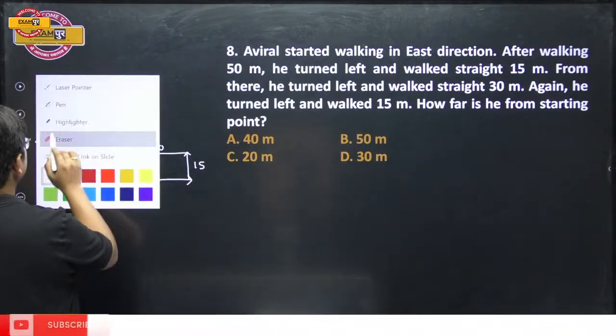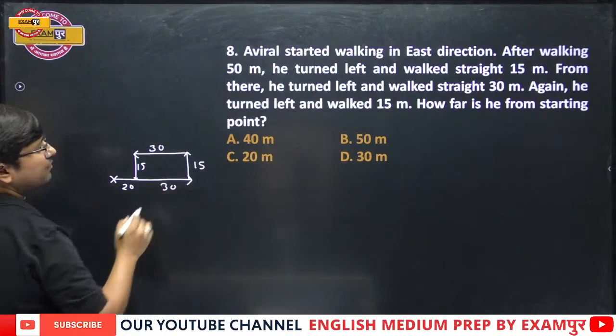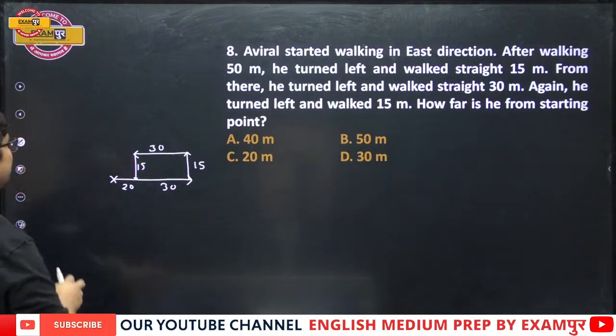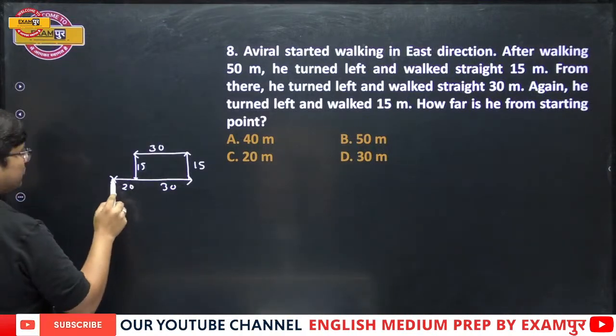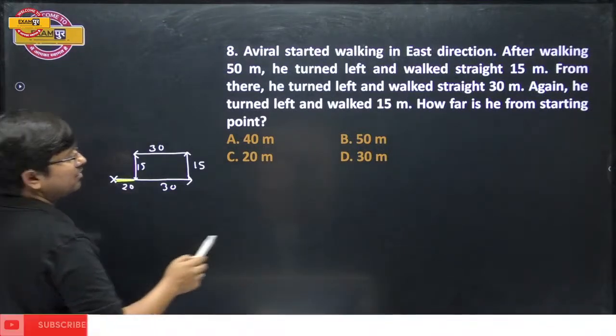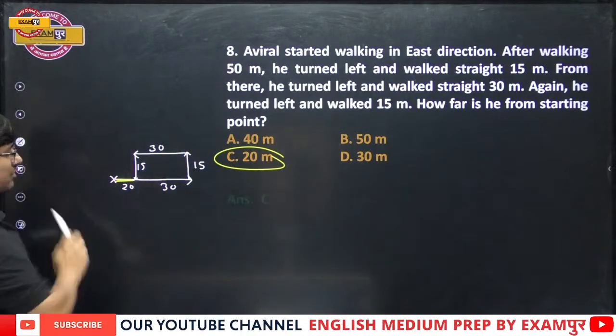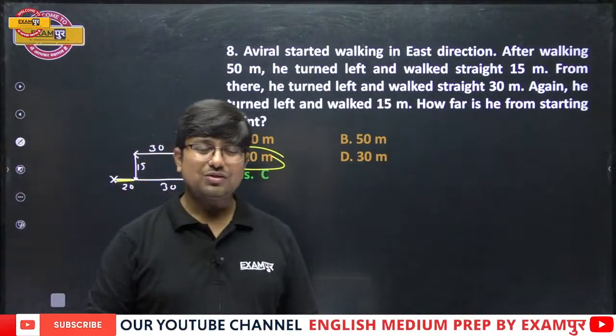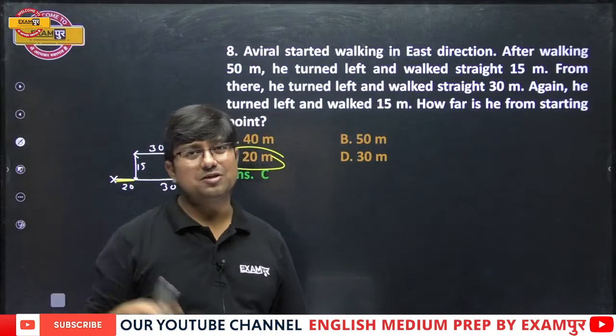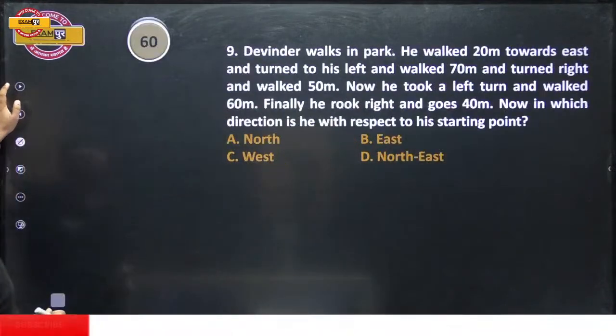Alright, fine, everyone. How far is he from the starting point? From the starting point, this is 20. Answer is option number C, isn't it? So see, so easy questions are there from this particular topic. Next, go ahead.